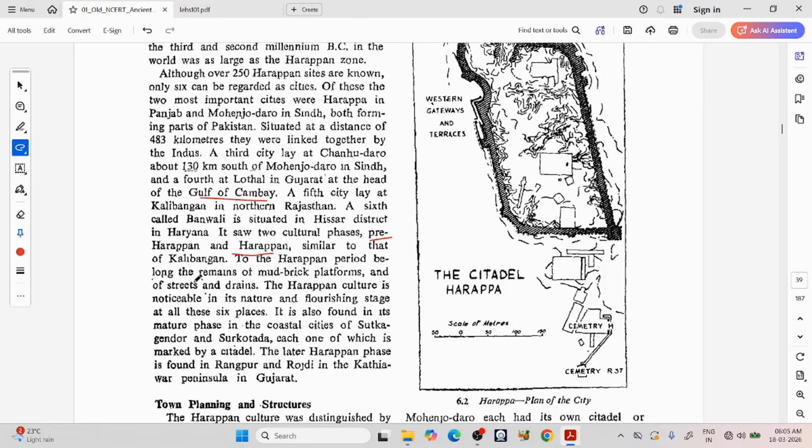To the Harappan period belong the remains of mud brick platforms, streets and drains. The Harappan culture is noticeable in its mature and flourishing stage at all these 6 places. It is also found in its mature phase in the coastal cities of Sutkagendor and Surkotada, each one of which is marked by a citadel. The later Harappan phase is found in Rangpur and Rojdi in the Kathiawar Peninsula in Gujarat.